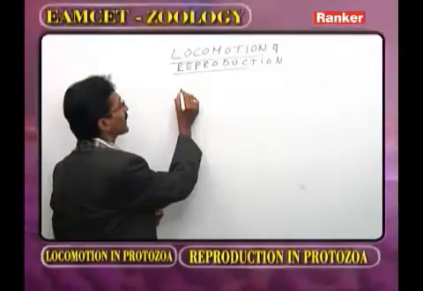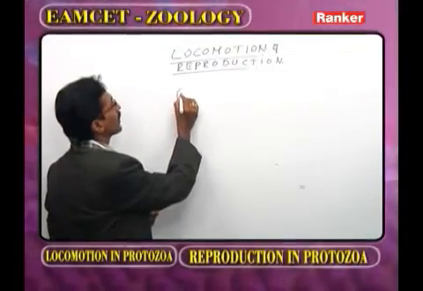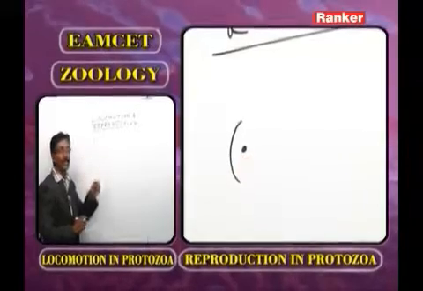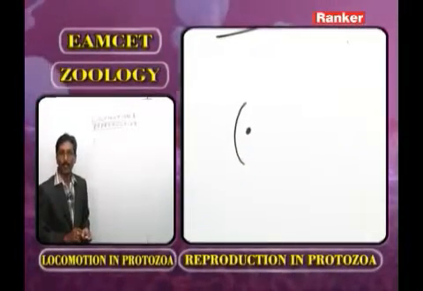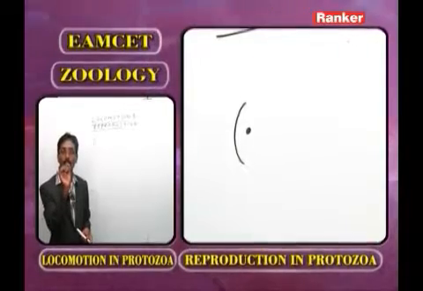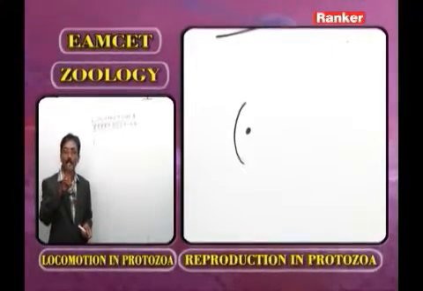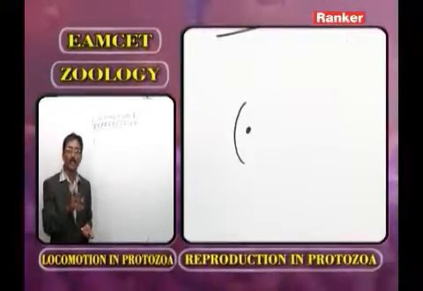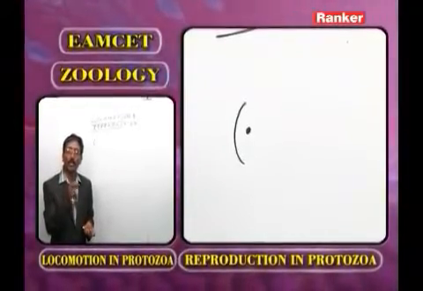In the class Ciliata, 2 different nuclei are present. One we call the macronucleus, the second one we call the micronucleus. The macronucleus is kidney shaped, whereas the micronucleus is round. Two different nuclei present is what we call nuclear dimorphism or heterokaryotic.